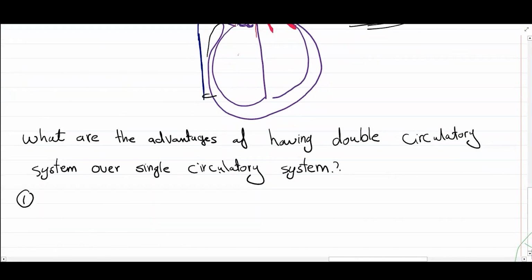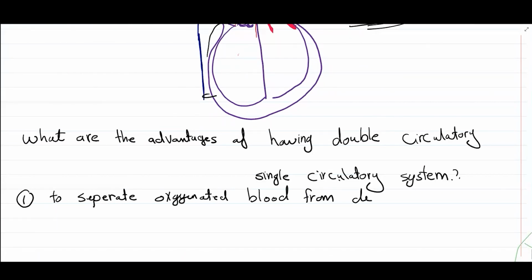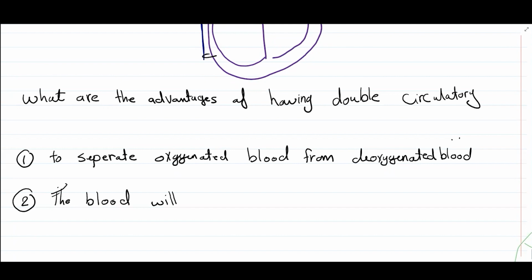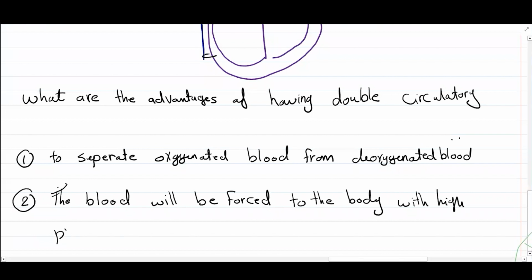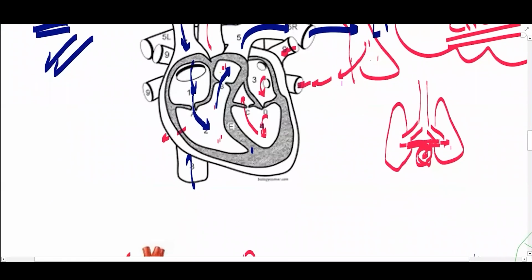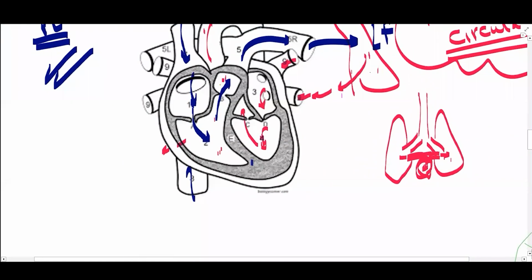Number one, to separate oxygenated blood from deoxygenated blood. We are already done with this point.